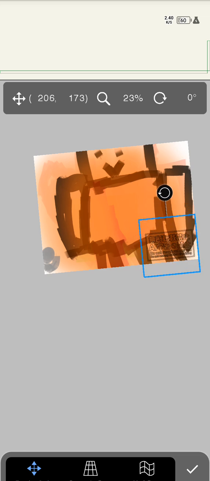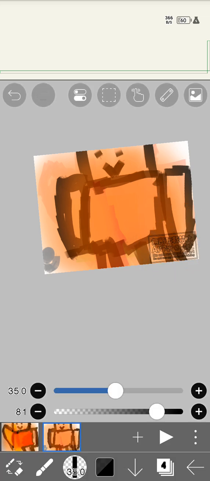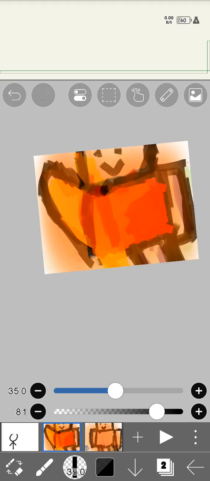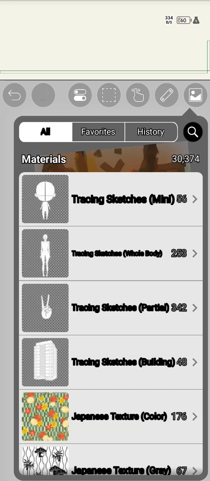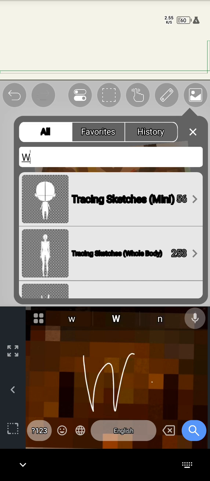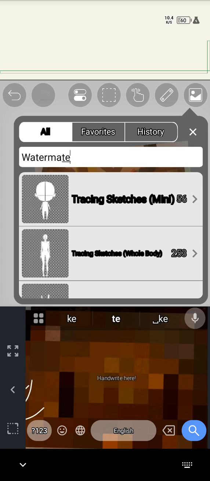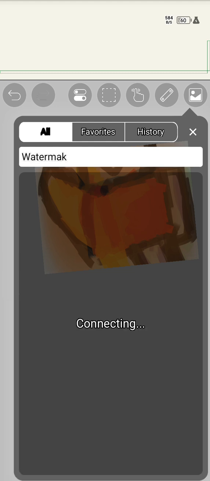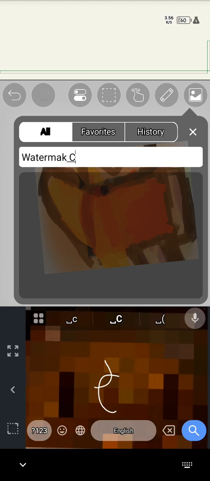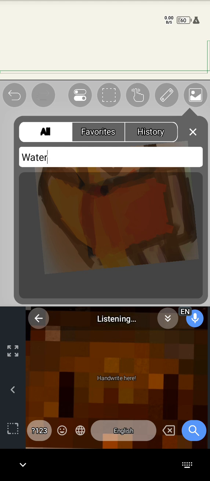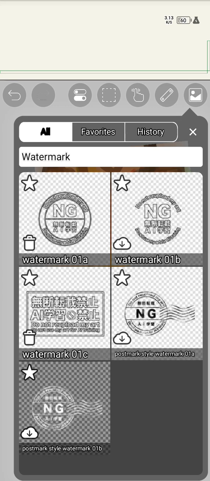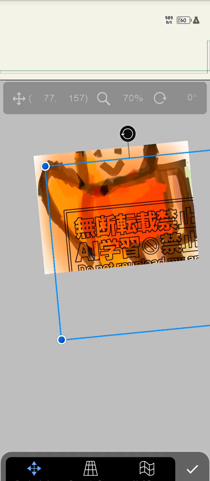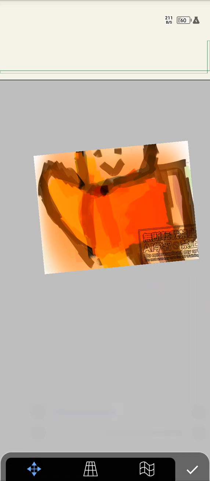Check out Ibis Paint channel because they showed you how to make that watermark. Go to this and search up watermark like this, like this, and you just